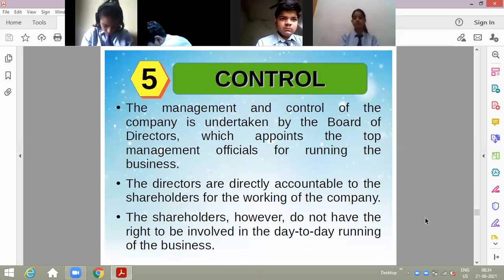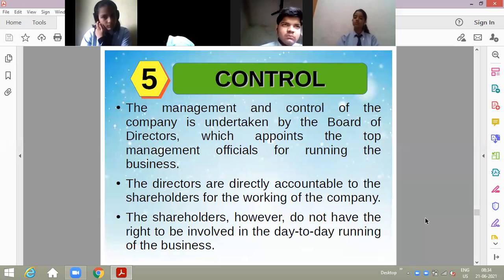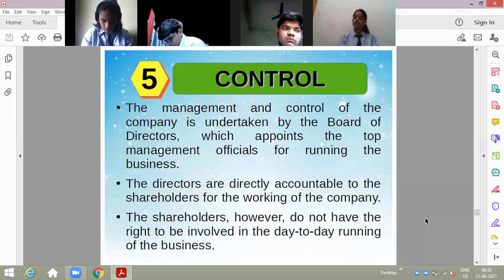Then control. Who has control? In a company, the management and control lies in the hands of the board of directors. The board of directors are elected by the members of the company, and they have complete control. They are in the top management, and they take all the decisions related to the company. But tell me, who is going to sign the contracts on the company's behalf? Whether the company itself will be signing the contract, or the board of directors.